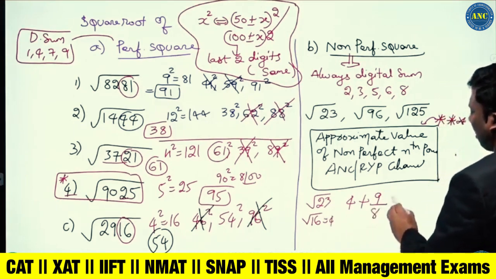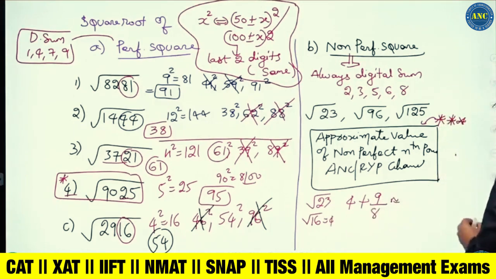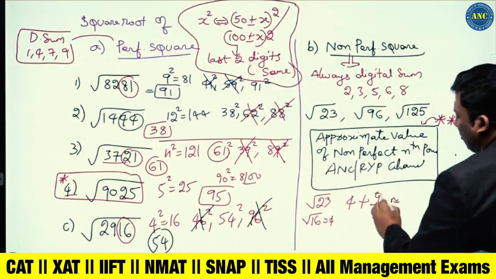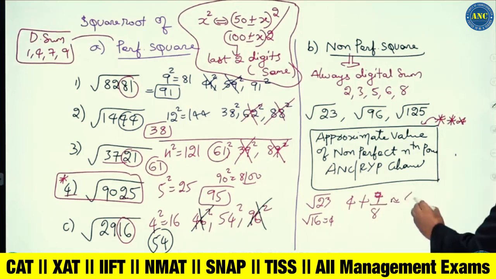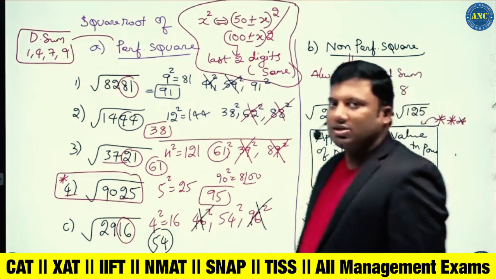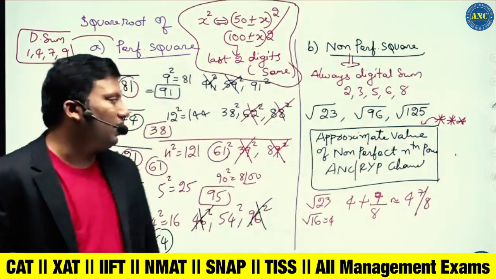double this value of 16, which is 8. Difference is 7. So the answer is closer to 4, 7 by 8. The answer is closer to 4, 7 by 8.